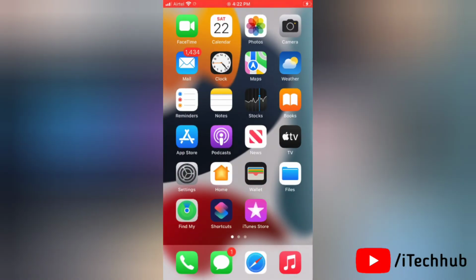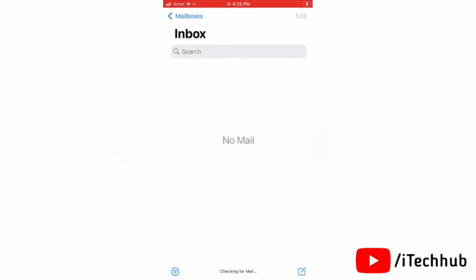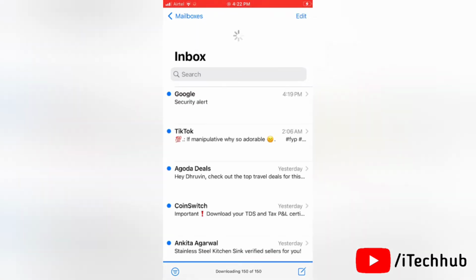Now I will show you the third solution. Refresh your mail manually. For that, open Mail app, then drag down the screen for getting new mails. At the bottom of the screen, it shows updated just now.